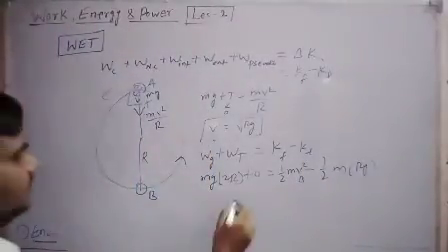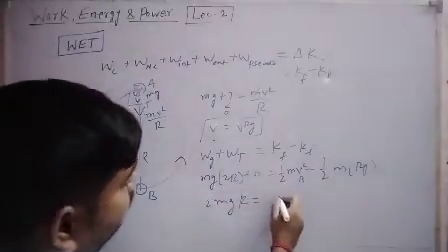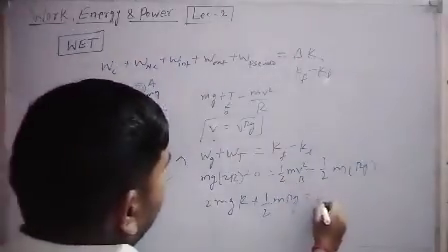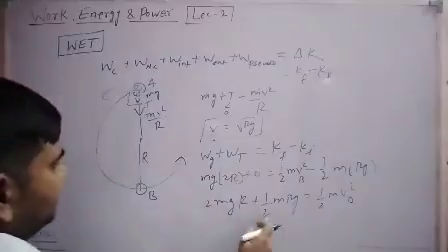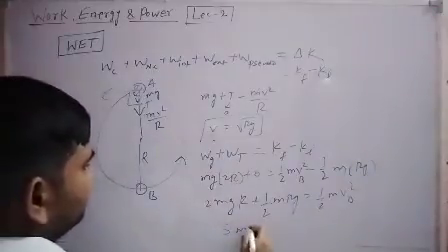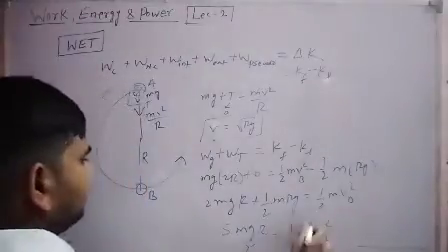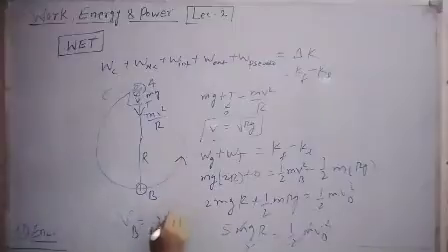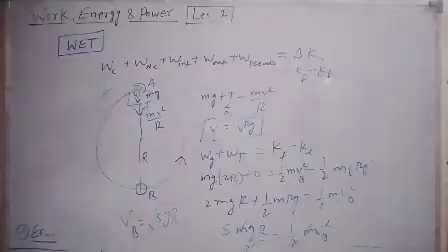If you simplify it, you get 2mgr equals, bringing this to the other side, half mrg equal to half mv square. Taking common 2, you will get 5mgr by 2 equals half mv square. This 2 will cancel, m will also cancel, and you can easily get vB equals root 5gr. So this is the minimum velocity at the lowest point to just complete the vertical circle, right? By using the work energy theorem, we have derived this formula.